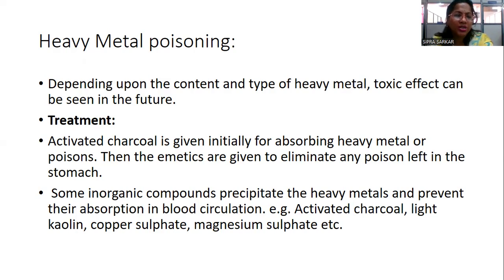These are the heavy metals which can cause poisoning. Now going to the treatment. Activated charcoal is given for absorbing heavy metals or poisons. Then emetics are given to eliminate any poison left in the stomach. Some inorganic compounds precipitate the heavy metals and prevent their absorption into the blood, like activated charcoal, light kaolin, copper sulfate, magnesium sulfate. These can be given to neutralize the action of the poison.